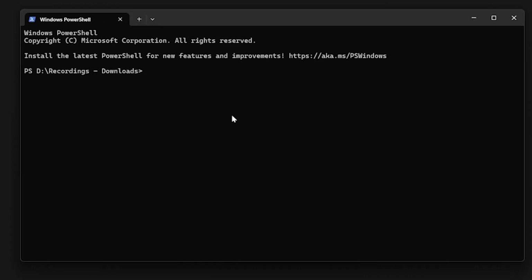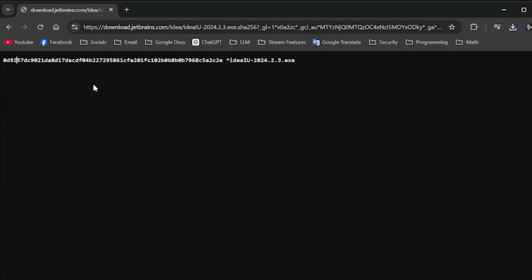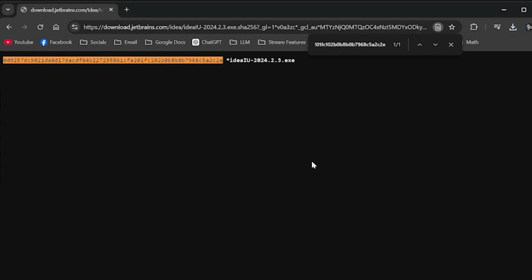In PowerShell, you say certutil -hashfile, then IDEA, and here SHA256. Let's see what we get. Okay, CertUtil: -hashfile command completed successfully. Cool. Let's copy this big thing, press Control F and paste this huge number here. As you can see, the checksum from IDEA on the IntelliJ site is exactly the same as what we get from the certutil tool on Windows.